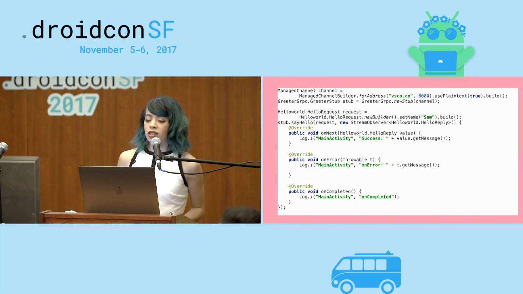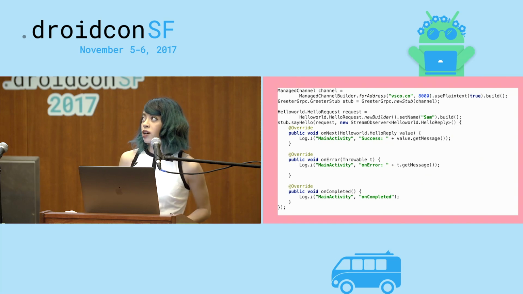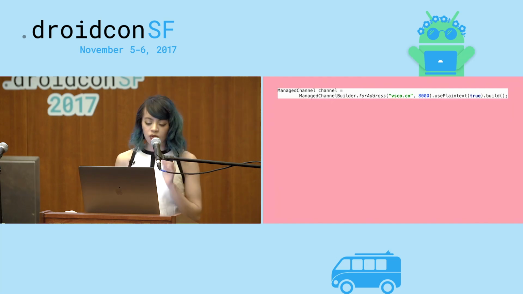So how do we actually use this generated code to make an API call? I'll go through this line by line, but this is all the code that you would need in order to make a call to your server. Starting at the top, first we have to create a gRPC channel for our client. We create a managed channel using the builder pattern. We're going to give it an address, which in our case would be visco.co/API/something.